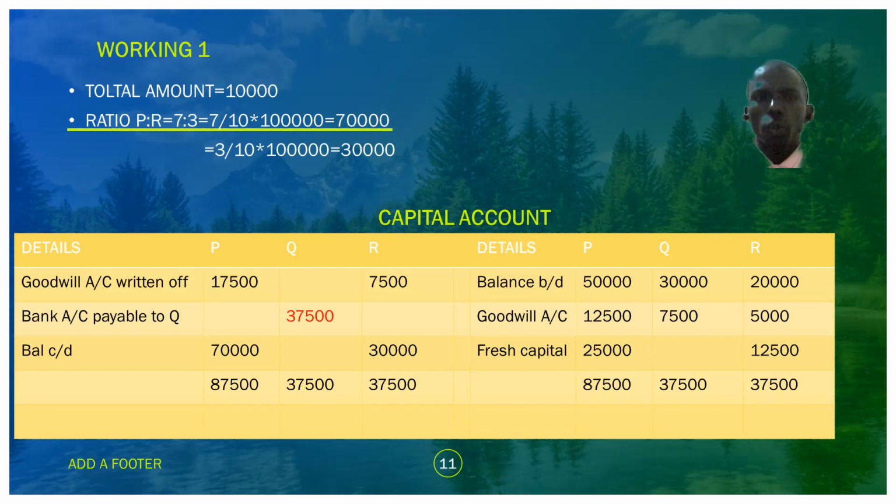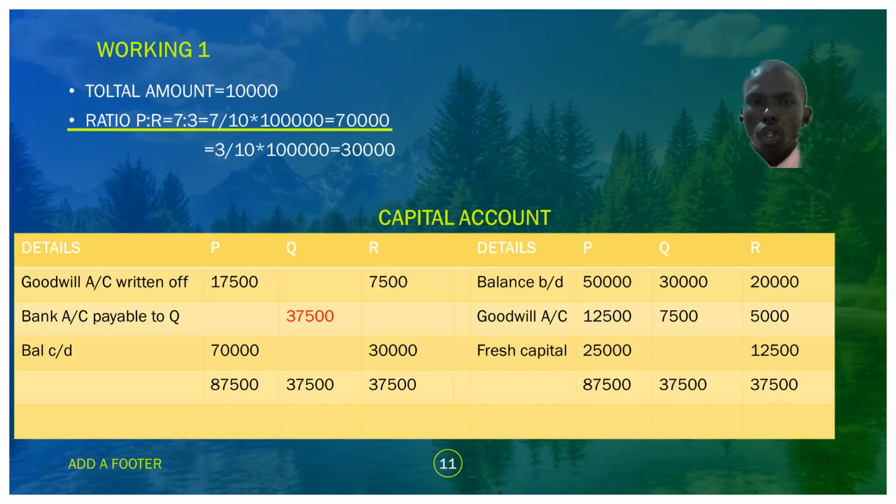But now, we want to increase an amount to 100,000. Which procedure will we use? As we can see here, the ratio was 7:3. So out of that 100,000, P was to contribute 7 out of 10 times 100,000, that is 70,000, and R should have contributed 30,000.